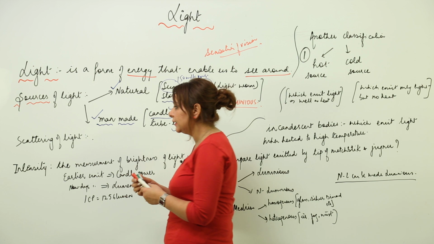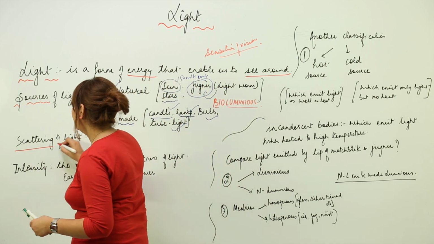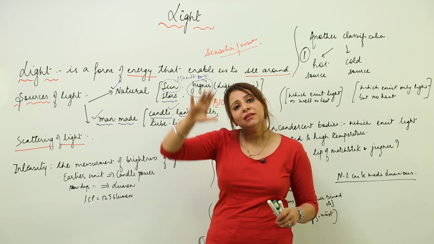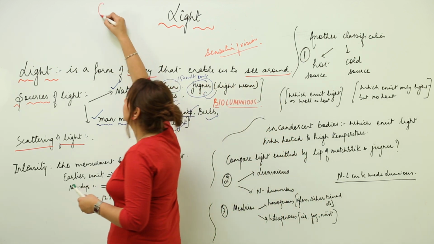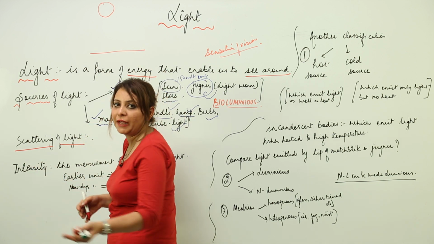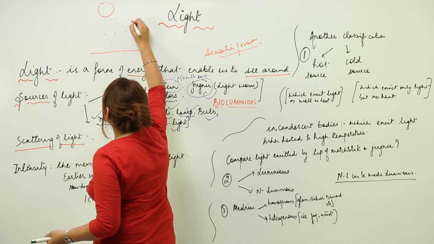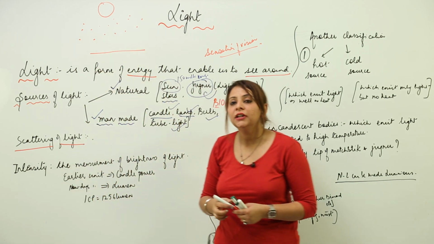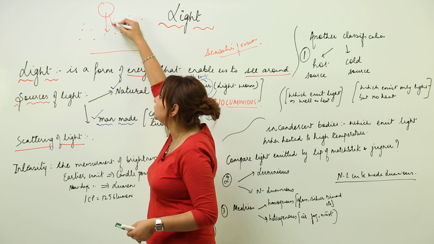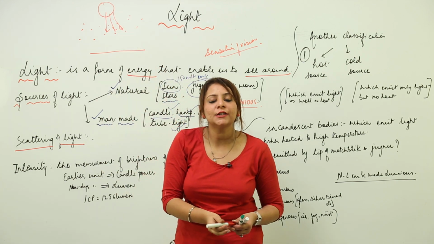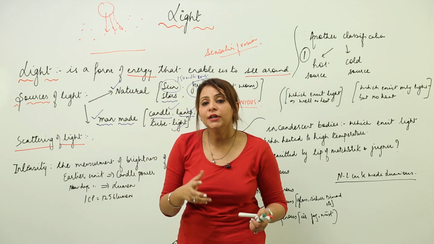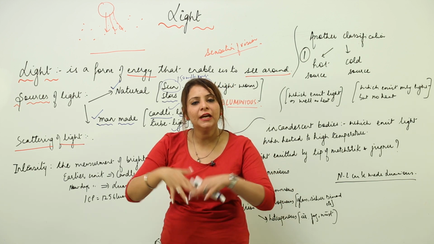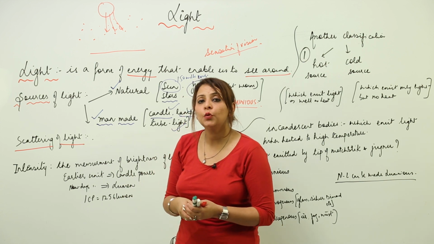The reason is the phenomenon of scattering of light. See, the sun is too far, like the sun is here and the earth is here, or any other planet if we consider. There are a lot of gases and particles present in the atmosphere. So what happens when light passes through these particles? You know that these particles show the phenomenon of scattering. They first absorb the light rays, and after absorbing they re-emit them in all directions. This is what scattering is.